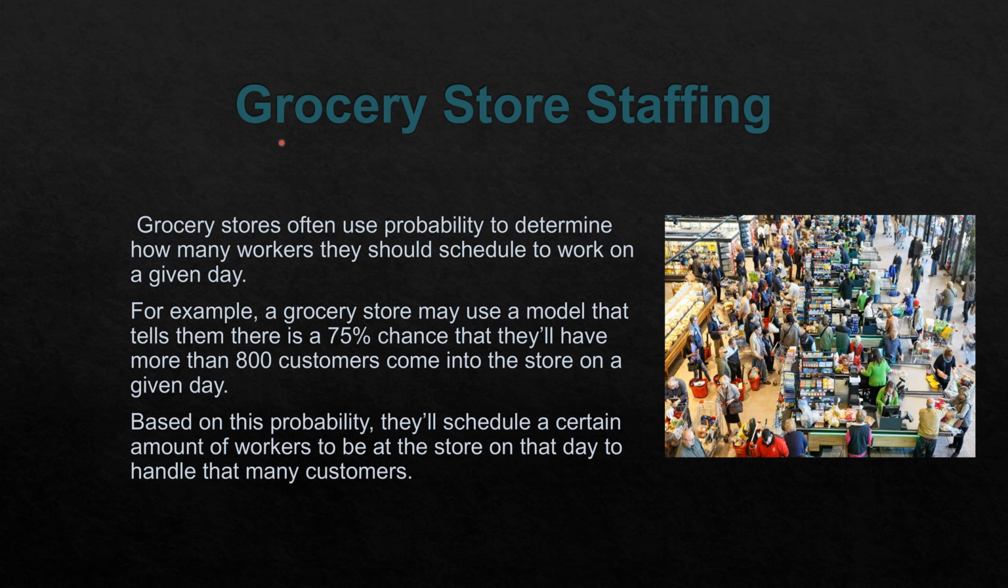Probability in grocery store staffing. Grocery stores often use probability to determine how many workers they should schedule to work on a given day. For example, a grocery store may use a model that tells them there is a 70 to 75% chance that they will have more than 800 customers come into the store on a given day. Based on this probability, they will schedule a certain number of workers to be at the store on that day to handle that many customers.